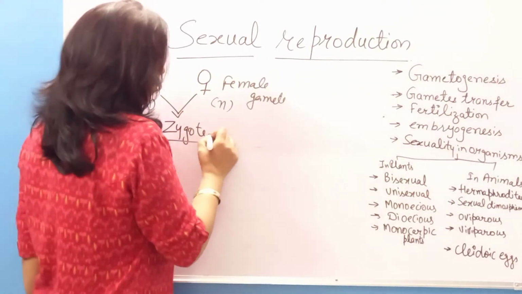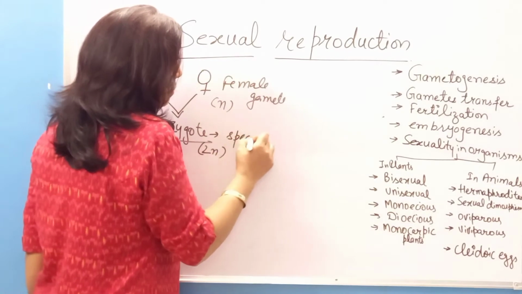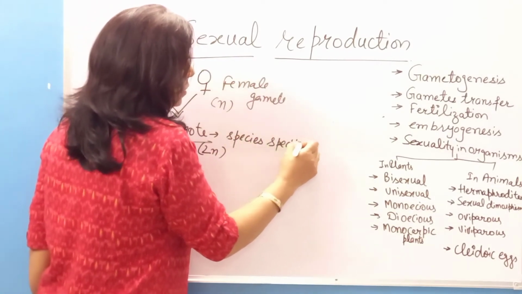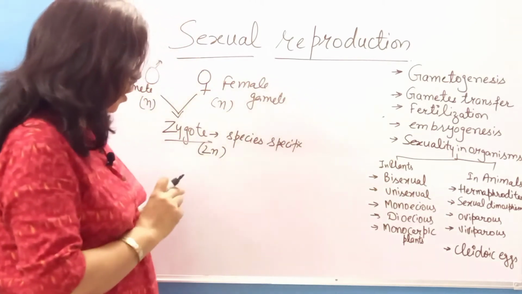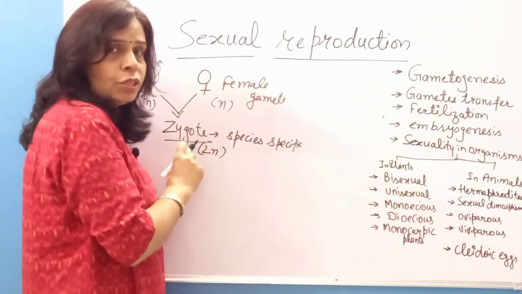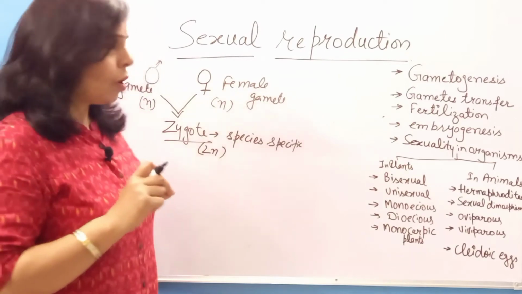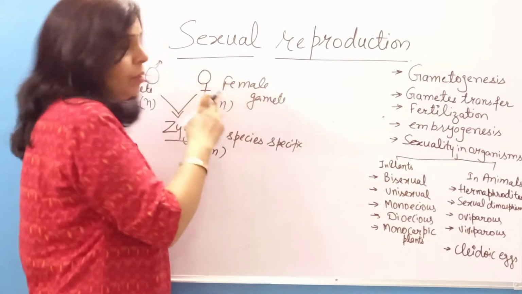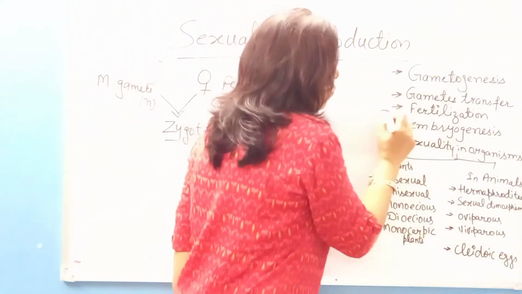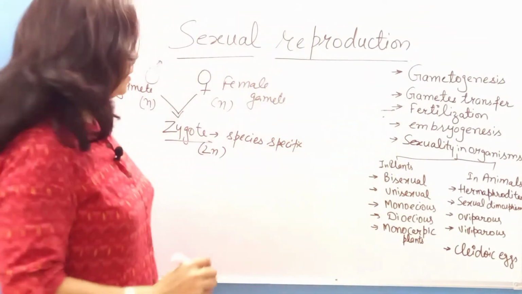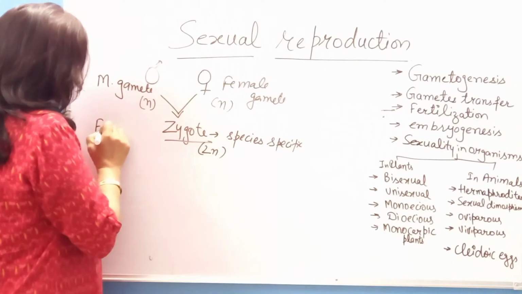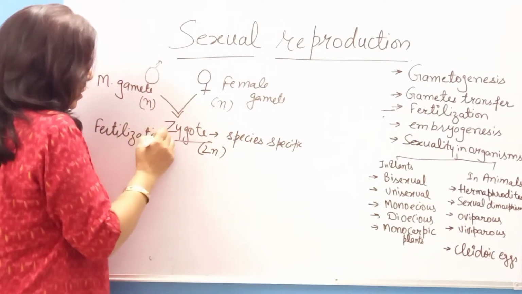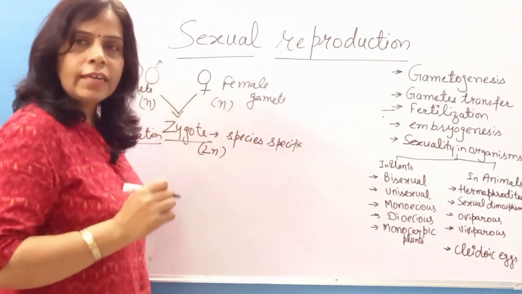This zygote has the species-specific number of chromosomes. This process of fusion of male gamete and female gamete, forming the zygote, is known as fertilization.